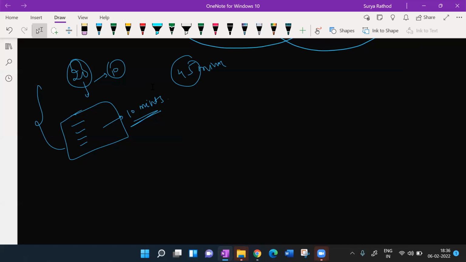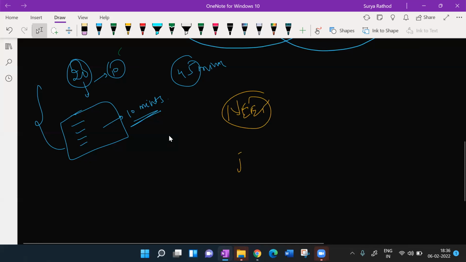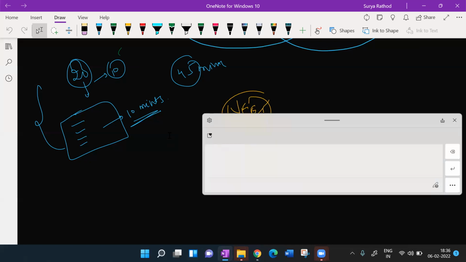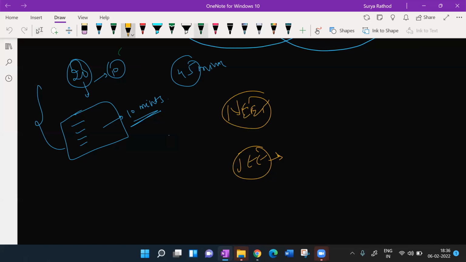"सर, I am preparing for only board exam. सर, I am preparing for only IPS. सर, I don't want to go for JEE Main," this and all, please avoid doing this. Please have a proper goal in the life. समझ रहे हो आप बेटा, मैं बोल रहा हूँ, if you are a NEET student, prepare for only NEET. If you are a JEE student, just put your heart and soul in preparation. Getting my point? Are you guys here?